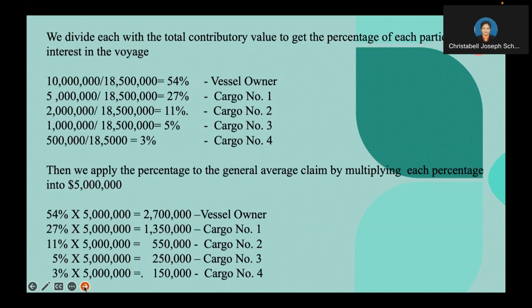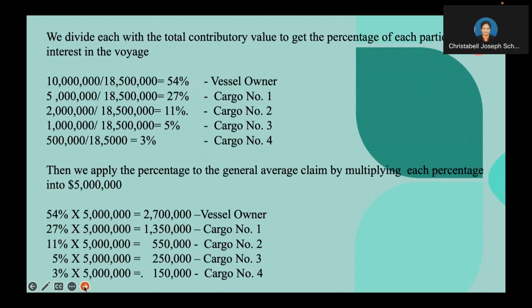That is, we get 54% as the vessel owner's interest in the voyage. Now we have to do a similar calculation for cargo owner 1, cargo owner 2, cargo owner 3, and cargo owner 4. We see that cargo owner 1's percentage of interest is 27%, cargo owner 2 is at 11%, cargo owner 3 is at 5%, and cargo owner 4 is at 3%.